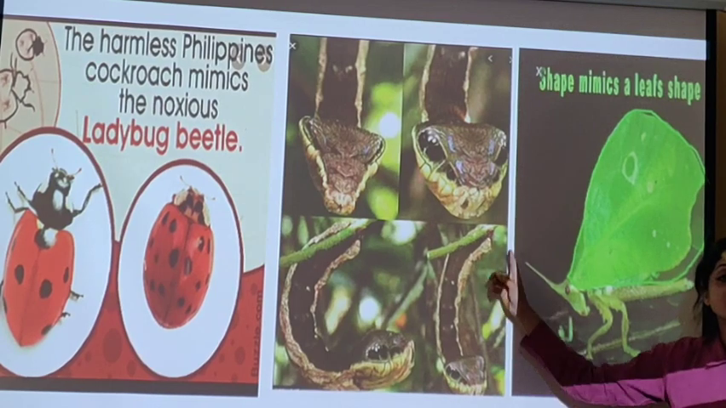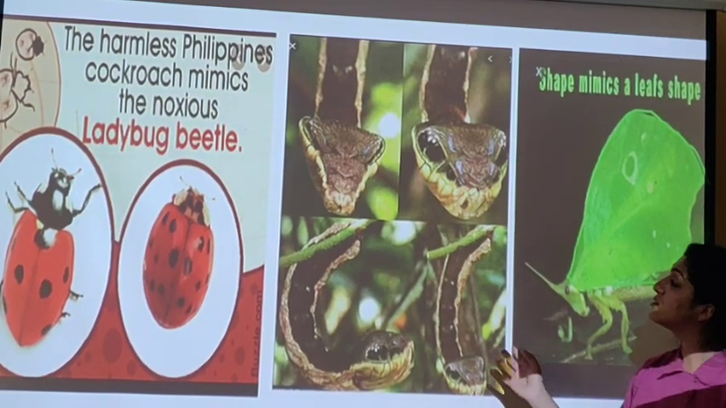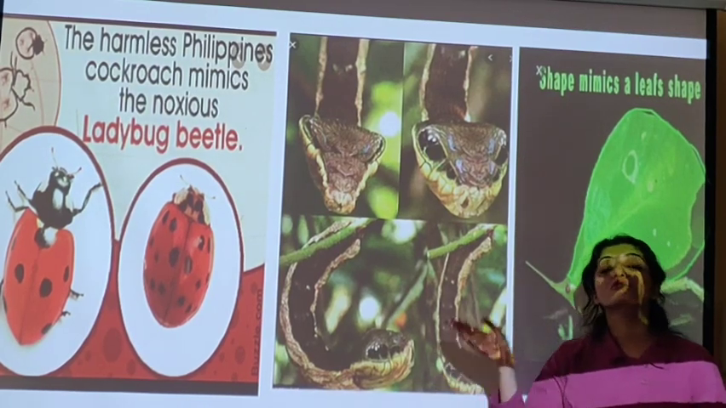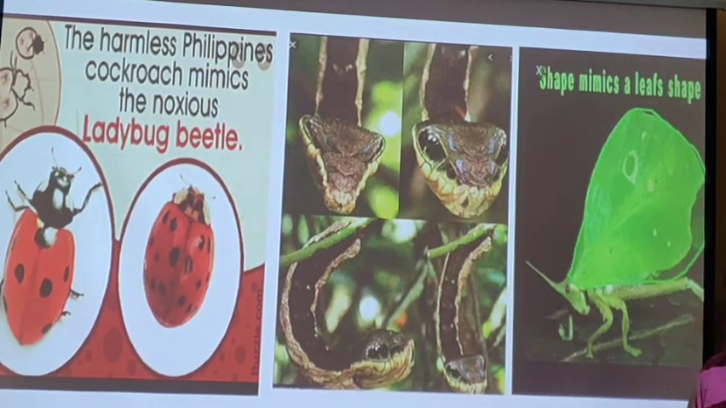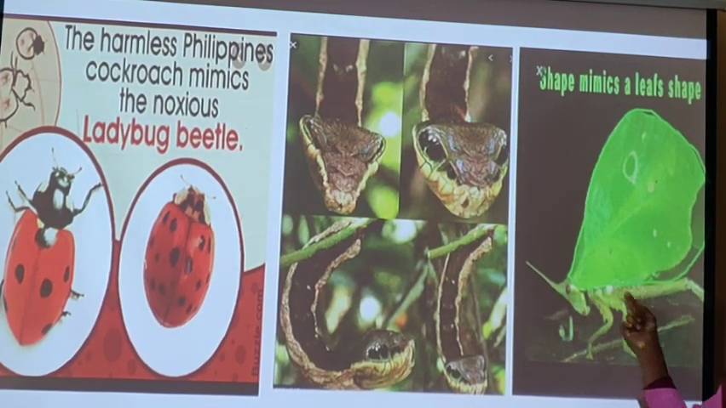See this poisonous snake and the non-poisonous snake. The non-poisonous one has also evolved same characteristics like the poisonous one to prevent from its predator. This shape of this insect mimics the shape of a leaf. Okay.